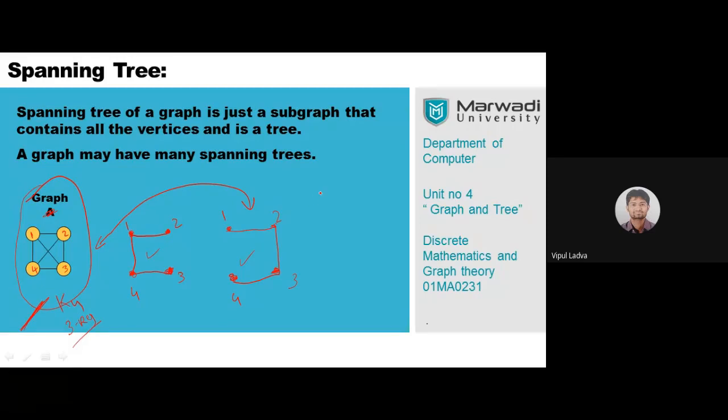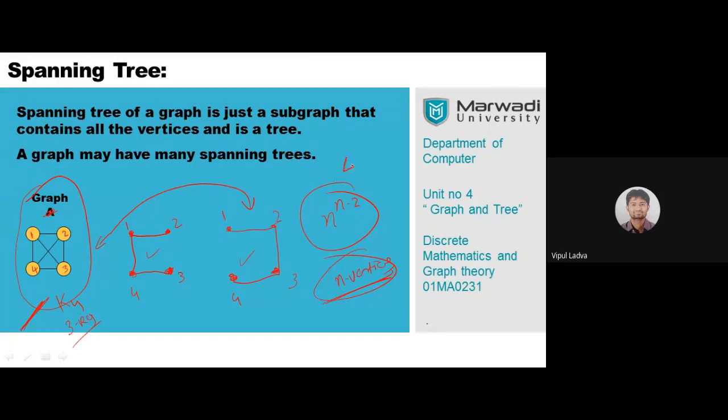The formula will be n raised to n minus 2. This will be the number of spanning trees we will have for a graph. This is the formula for the number of spanning trees for any complete graph with n vertices.